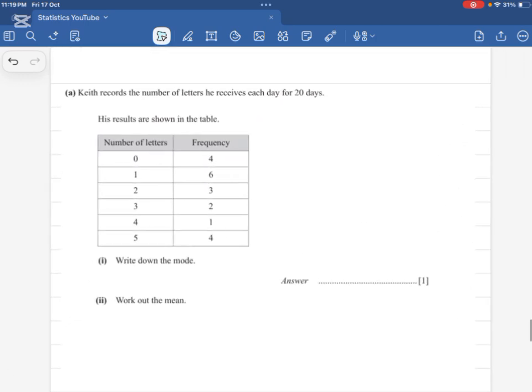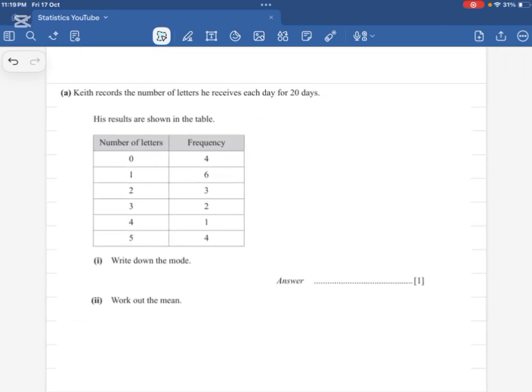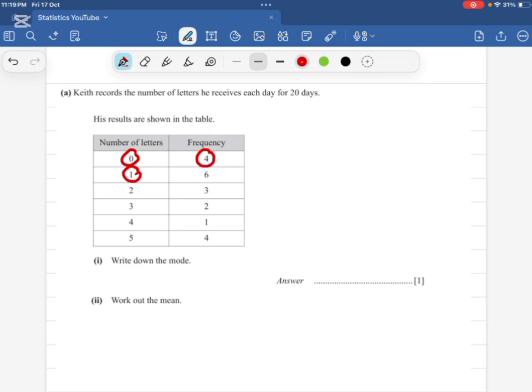Now, this is a question. We will find the median as well. In this question just two things are required, mode and mean, so we will find the median as well. You can see what we need to do in this question. Keith records the number of letters he receives each day for 20 days. His results are shown in the table: number of letters and frequency. The number of letters is 0, this means he receives 0 letters. How many times? Frequency 4. One letter is received how many times? 6 times. This is given like this. This frequency means how many times it is repeating. 0 is repeating 4 times.